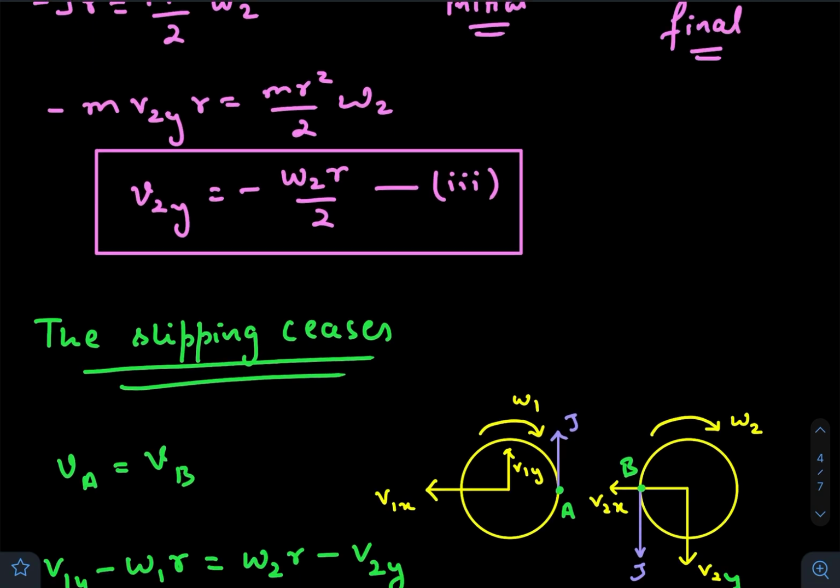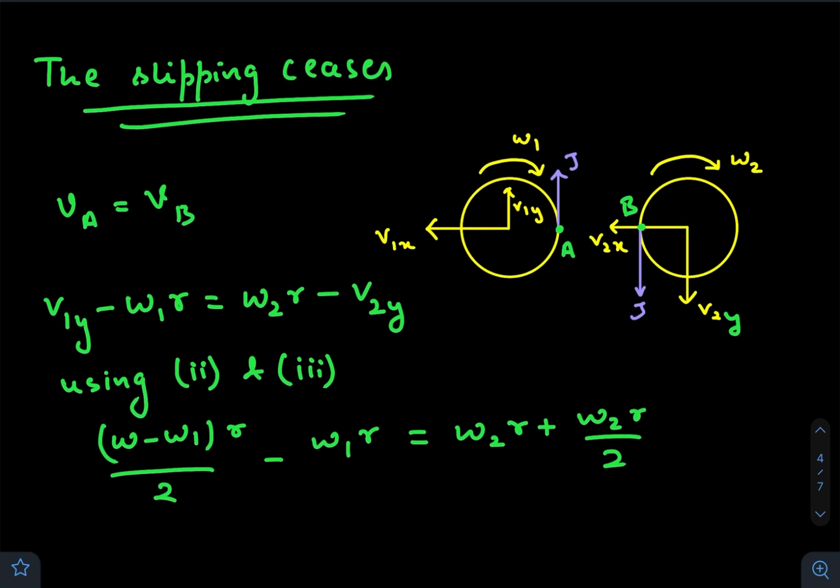Fine. Now in our question they have already mentioned that just after the collision the slipping between the two disks becomes 0. There is no slipping, right? That means the velocities of these two contact points will be the same after the collision. So velocity of A will be equal to velocity of B. I have taken the vertically upwards direction as the positive direction.